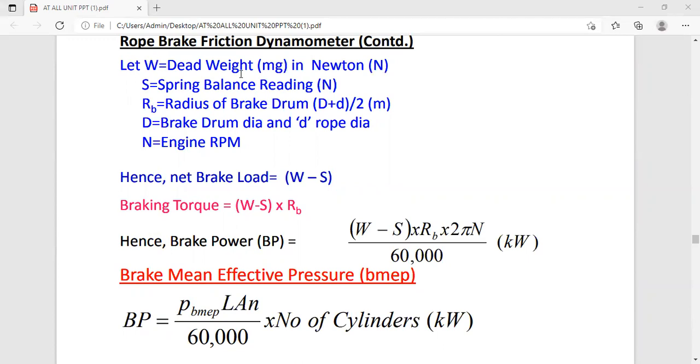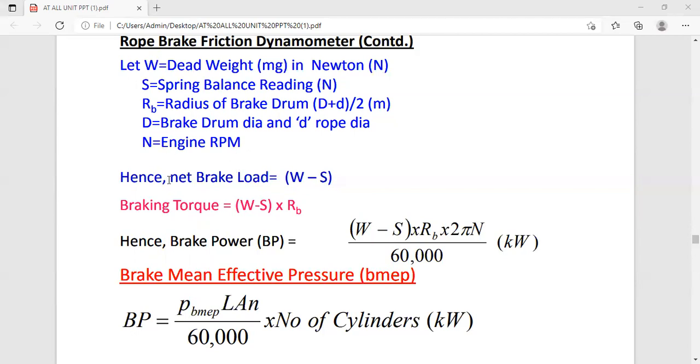So for the rope brake friction dynamometer, how are we going to calculate brake power? Just see here: W is the dead weight, mg, that is the mass into g, in terms of Newton. S is the spring balance reading which we are getting. Next, RB is the radius of the brake drum. We can calculate it as capital D plus small d upon 2, where capital D is the brake drum diameter and small d is the rope diameter. So RB, the radius of the brake drum, we can easily calculate.